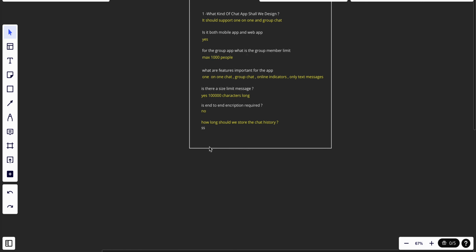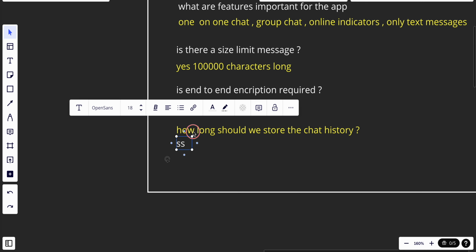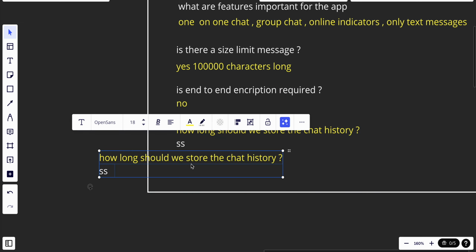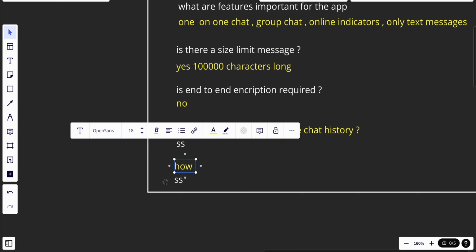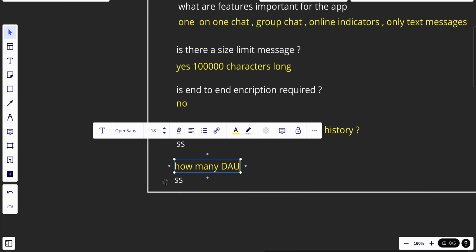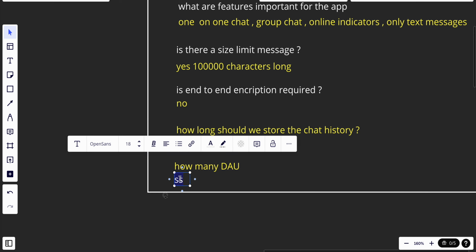Sorry, this could be the eighth question that we ask: how many daily active users do we have? Ask this question each time. How many daily active users do we have? It will be 50 million.